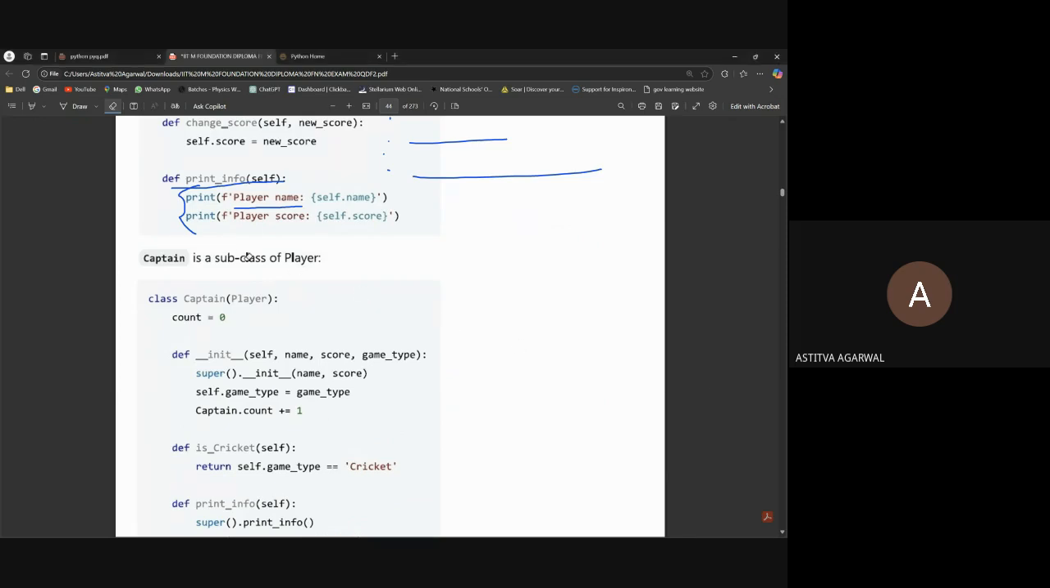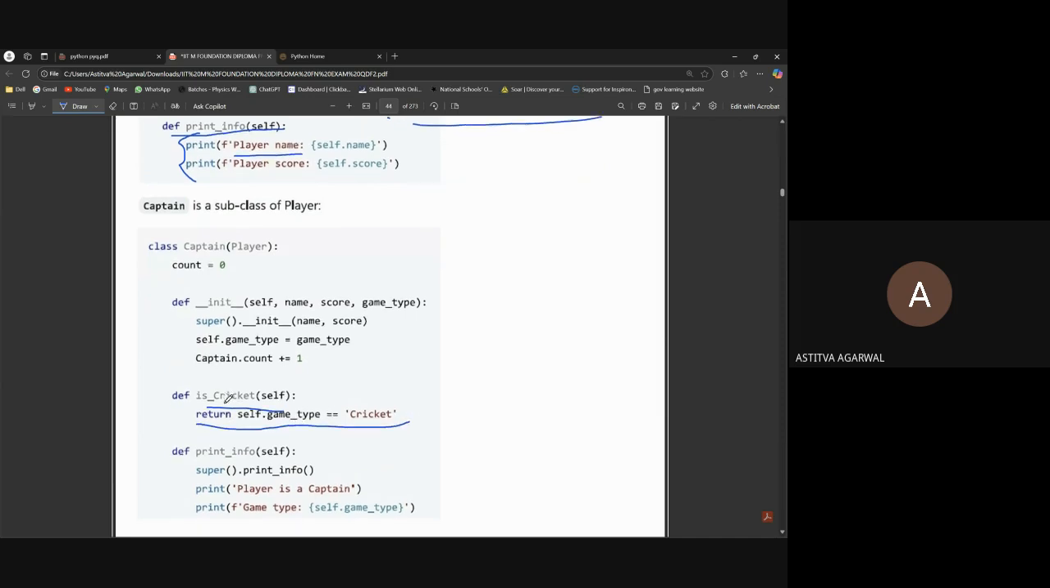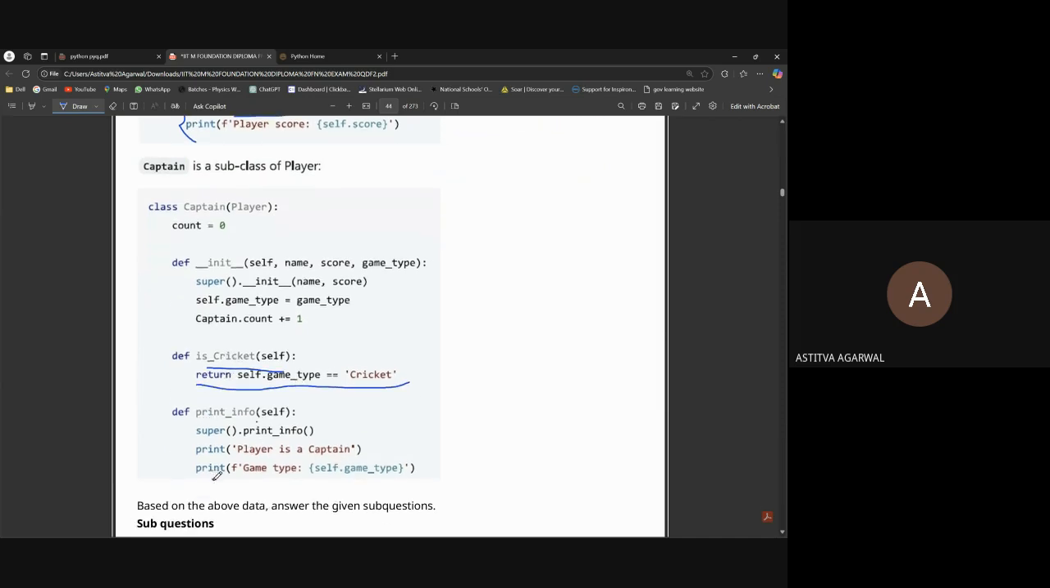Okay. Next is subclass. So subclass means one of the players can be captain, but not all players can be a captain. That's why it's a subclass. So if self.game_type captain.count += 1, it means the player will be added how many times the player has been captain in how many games. If it is cricket, then self.game_type equals cricket. Print info. So we have to just print the info.